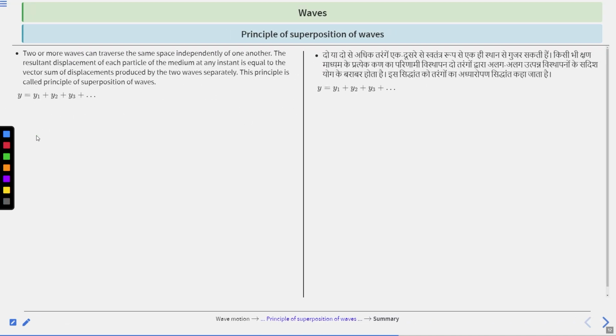Next is the principle of superposition of waves. Two or more waves can traverse the same space independently of one another. The resultant displacement of each particle of the medium at any instant is equal to the vector sum of the displacements produced by the waves separately. This is called the principle of superposition of waves. Mathematically it can be expressed as y equal to y1 plus y2 plus y3 and so on. Clear?